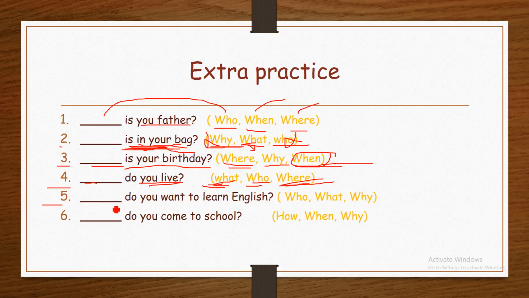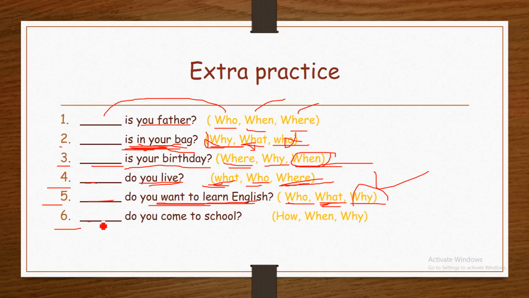Number 5. Blank do you want to learn English? Here, someone is asking about a reason. Who is used for a person, not for a reason. What? For an object, for an idea, for an action. Why is used for a reason. Therefore, the correct answer is why. Why do you want to learn English?